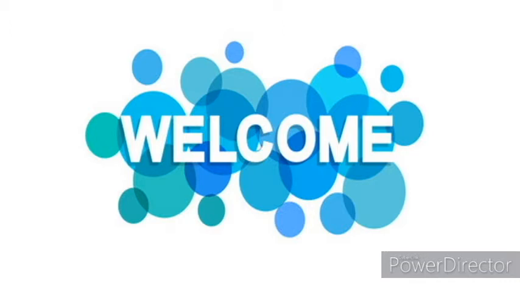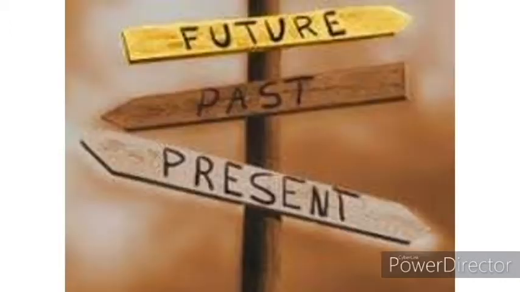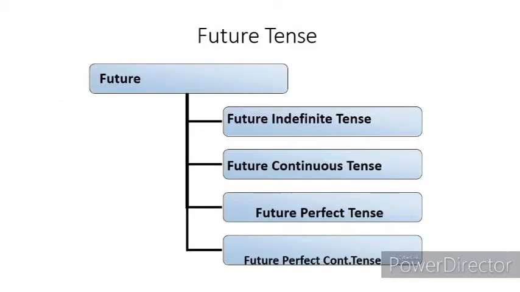So, in today's grammar lesson, we'll be doing our last topic of tenses, that is future tense. We have done with our past tense, we have done with our present tense, and today, based on time frame, we'll be starting with our new tense, that is future tense, which tells us about the coming time. In the way we read past tense and present tense in four different categories, in the same way we'll be reading about future tense.